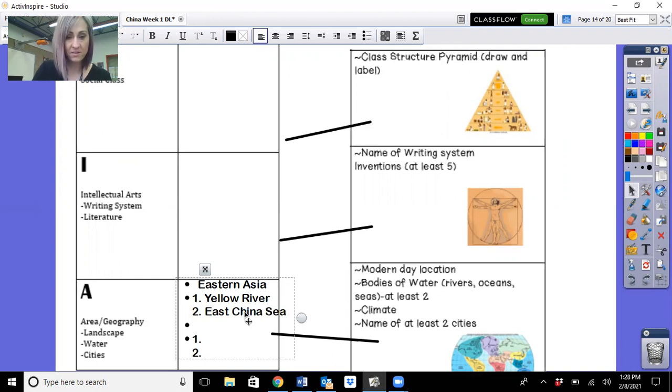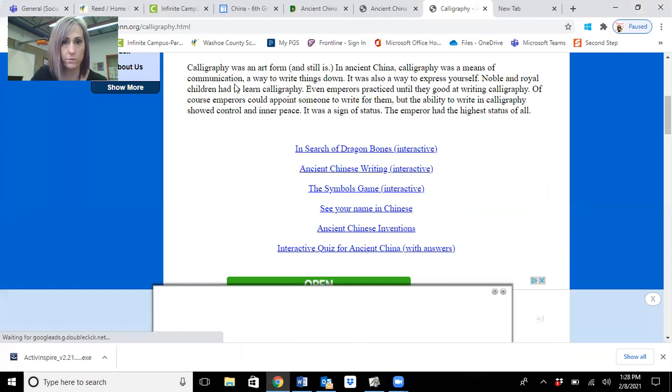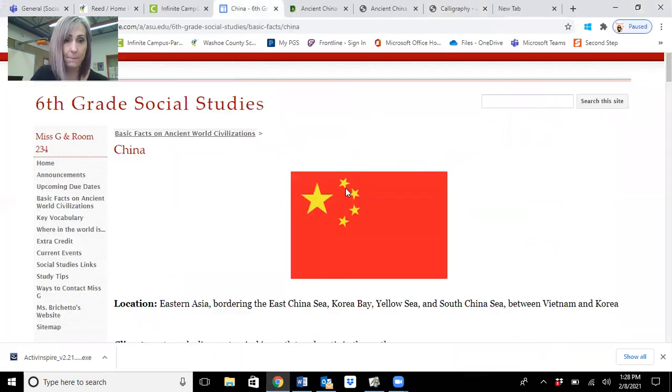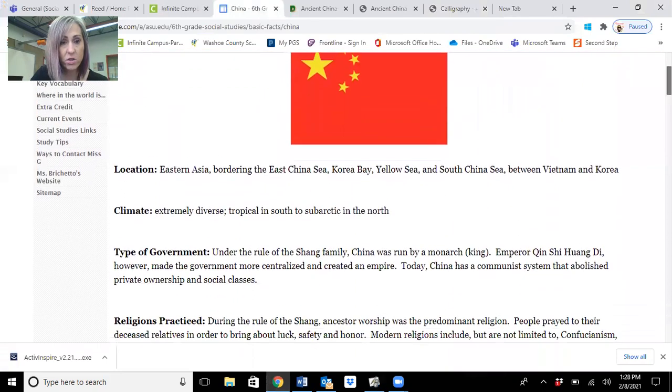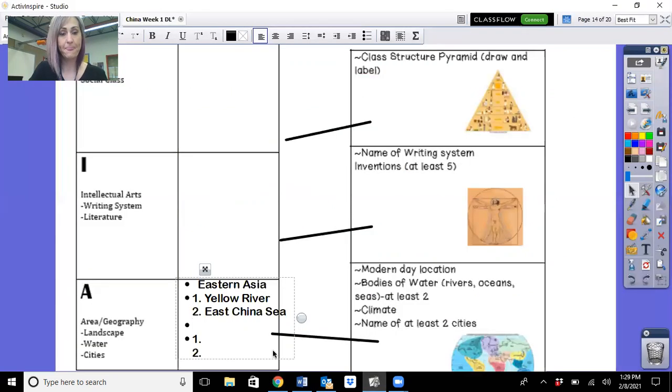Climate. So climate, we go back to Miss G. What does Miss G say about climate? Okay, so climate, extremely diverse, tropical in the south, which is warm, to subarctic, which is cold in the north. So it's a very one extreme or the other, depending on where you are in China.